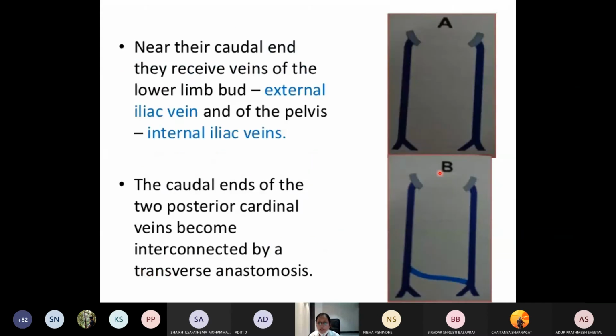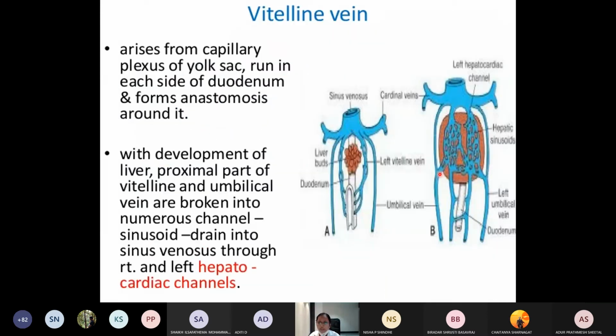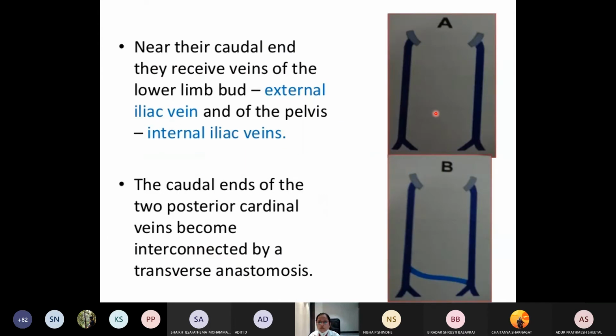So where does this common cardinal vein drain? The common cardinal vein will ultimately drain into the sinus venosus. Here you are having the anterior and here you will be having the posterior. This will form the common cardinal veins on the right and the left side, which are opening into the sinus venosus. Along the caudal ends of these cardinal veins, they will be receiving the veins of the lower limb bud, that is the internal and the external iliac veins.